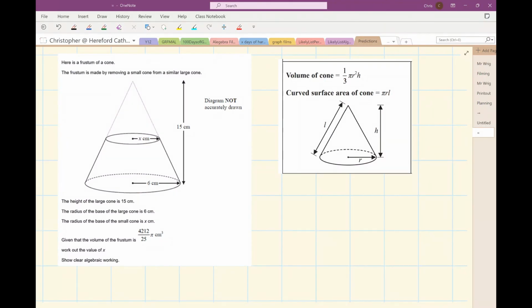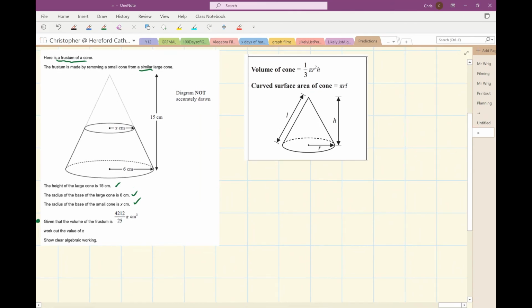This is a fun question to finish on as it combines volumes of cones with scale factors. Let's have a look. Here is a frustrum of a cone. The frustrum is made by removing a small cone from a similar large cone. The height of the large cone is 15, that's marked on the diagram. The radius of the base of the large cone is 6. The radius of the base of the small cone is x. The volume of the frustrum is that. Work out the value of x.